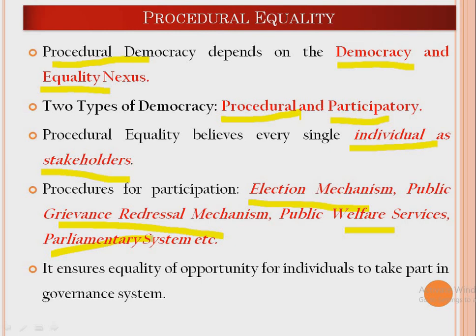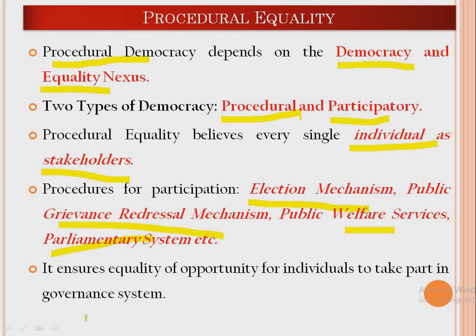Then public welfare services, for example, family welfare and children's welfare; we have different kinds of public welfare services. Then public distribution systems can also be one example. Then the parliamentary system, yes, parliament is one of the important procedures in democracy where people get that equality to participate in parliamentary affairs by sending representatives. The representatives elected equally by the people would represent them in the discussions, in the debates, in talking about their problems, formulation of policies, and legislating laws for individuals. So these are the procedural equality we are talking about.